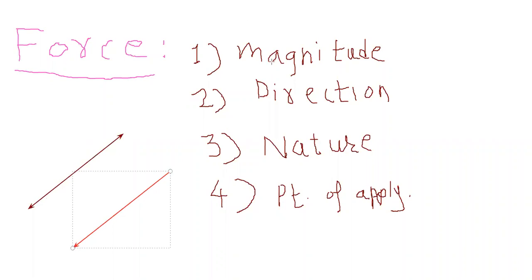This force is the push force. You are pushing the object, right? So you understood the difference between pull and push. The first one is pull and the second one is push.